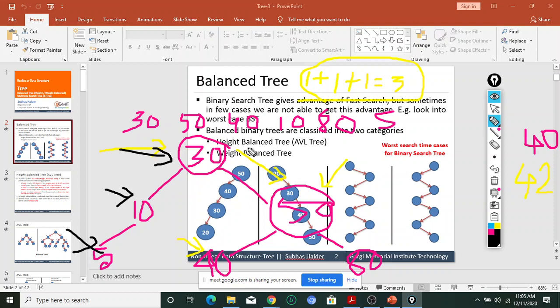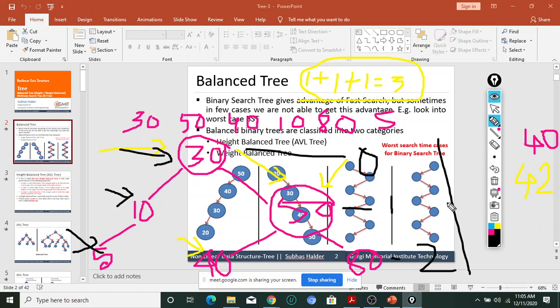What is the height of this binary tree? Anybody can say what is the height of the binary tree? These are the basic questions you must remember. Generally we consider the height of a root as 0, the next level is 1, and the next one is 2. So what is the height of a binary tree in this case? 3. If I consider 1, then 2, then 3, the height of the binary tree is 3. And if I start from 0, the height of the binary tree is 2.